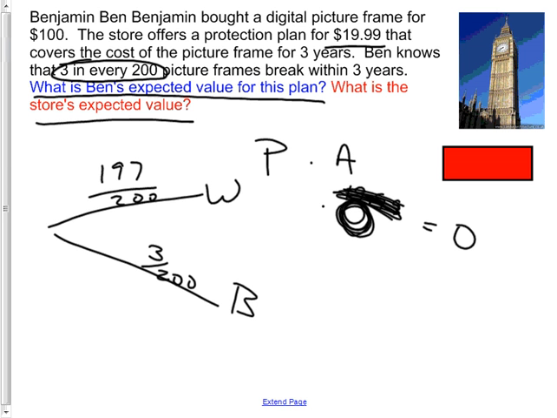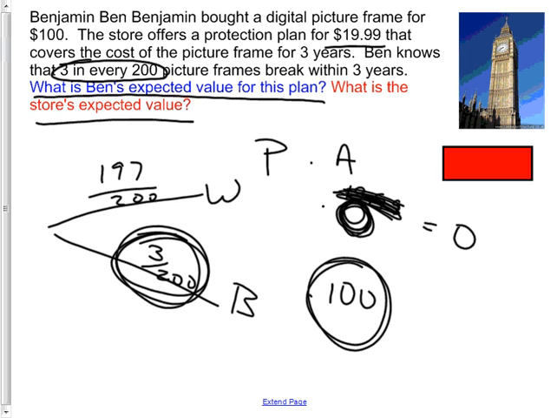B is a probability. Is that what you're asking? Oh, B. Okay. So B is your probabilities right here. What's your amount you get if it breaks? $100. Yep. So you take P times A, then add them all up. Well, P times A in this case, it comes out to, I think, isn't it $1 something?